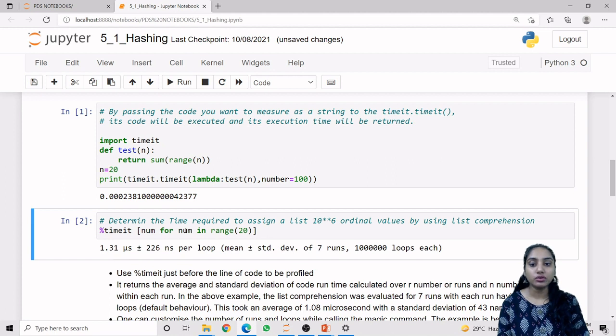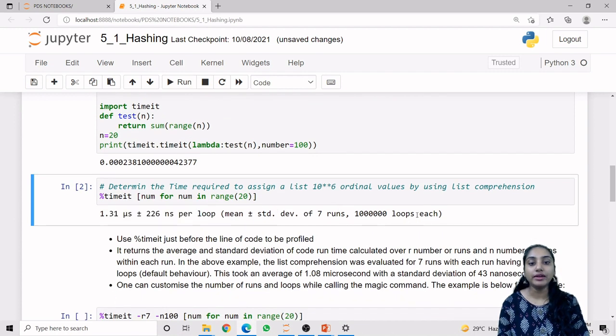So this particular code we are running 7 runs and 1 million loops each. So this code will be run 1 million times once, 1 million times twice, 1 million times 3 times, 1 million times 4 times, and up to 7 times. So ultimately it will be running 7 million times in total. So that's why, after running this particular code 7 million times, that is the actual processing time that will be returned by the timeit module.